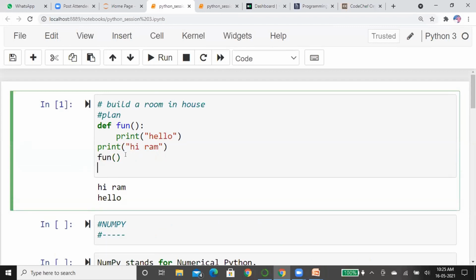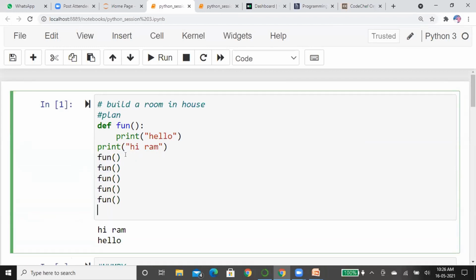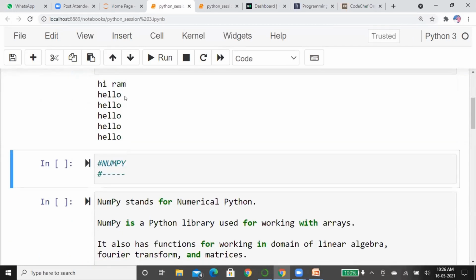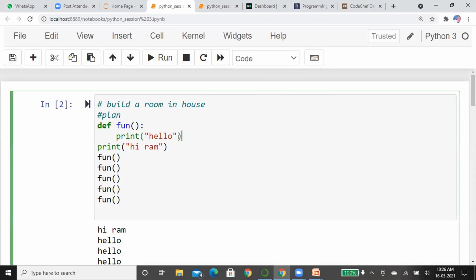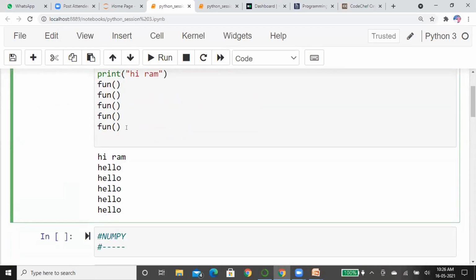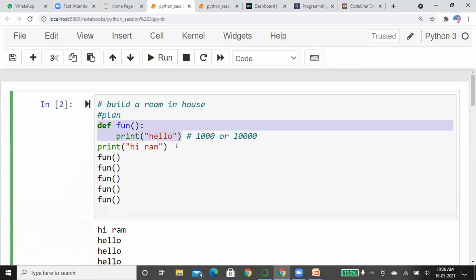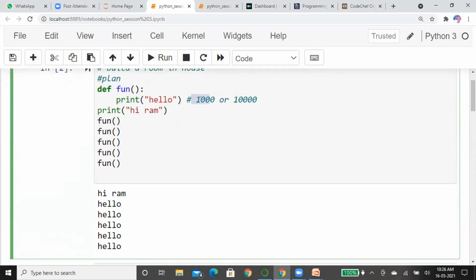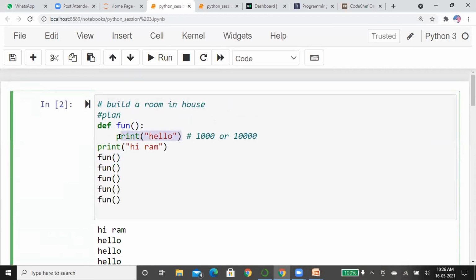Suppose you want to say more hellos to him, you just call this function again and again. See here, you can say multiple hellos, but I have used only a single line of code. If you have some 10,000 lines of code, then you will get to know the use of this function. Instead of writing these 1,000 lines again and again, you just simply call this function. Here it seems to be just print hello, a single line, it's no problem.